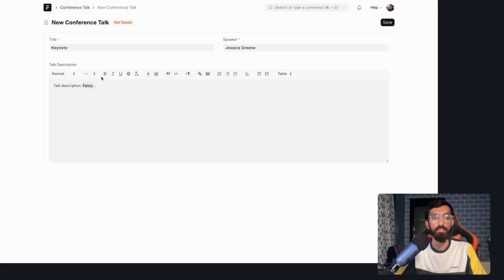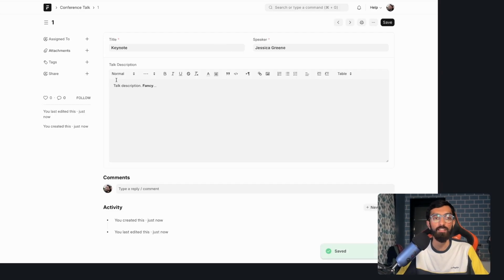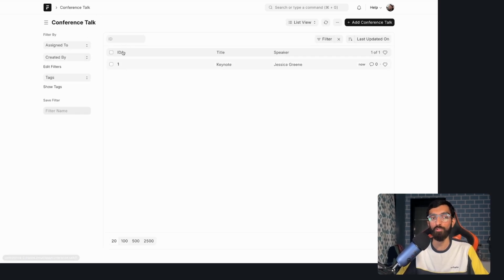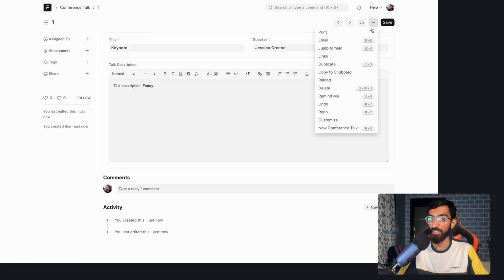And let's make it bold. So you know that is like a WYSIWYG editor. Let's save. And we have the conference talk here. Wouldn't it be nice if the title would be the title of this form view? We call it the form view and the list view also. So we can configure that as well.